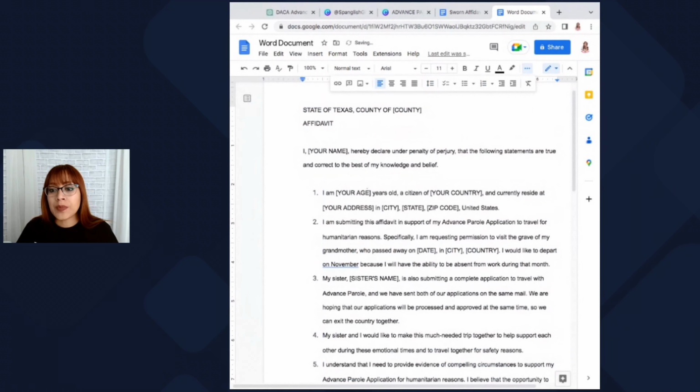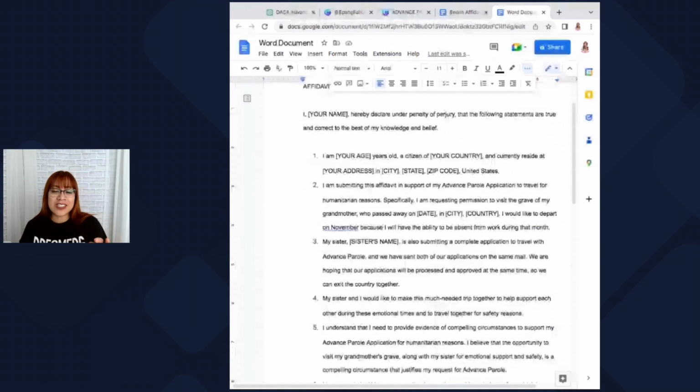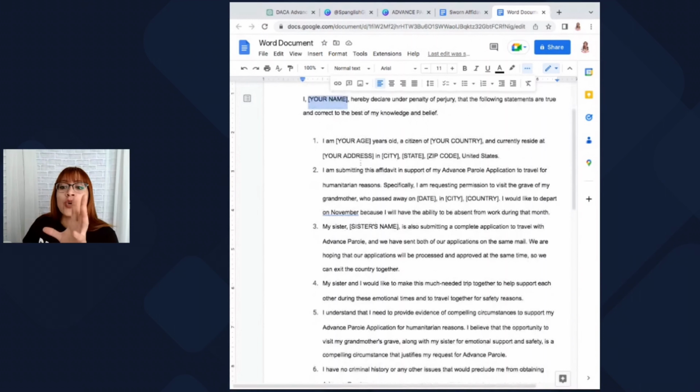There we go. And all the information that you need to put, for example, your county, it's not going to know your county unless you give it to it, and you shouldn't put all those little details because it's going to confuse the system. So you make it very general on your prompt. Here, you're going to put your name, you're going to put the name of your grandmother. So make sure you add all the information that you can add here.